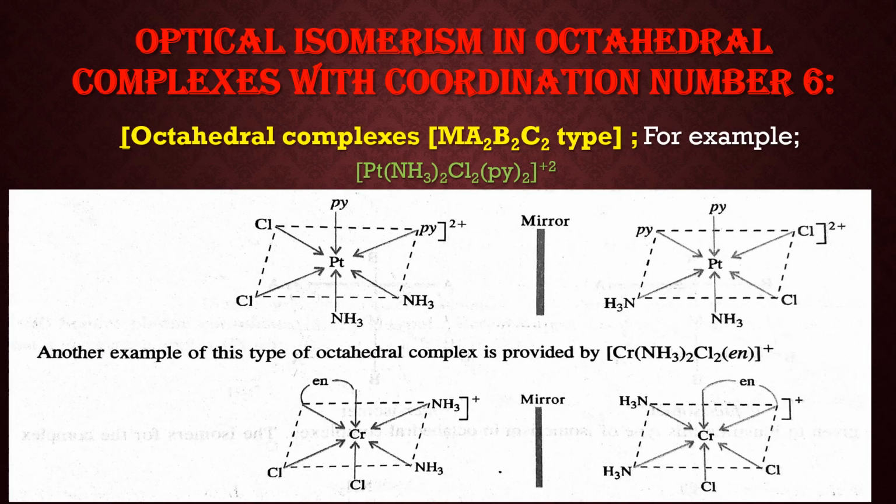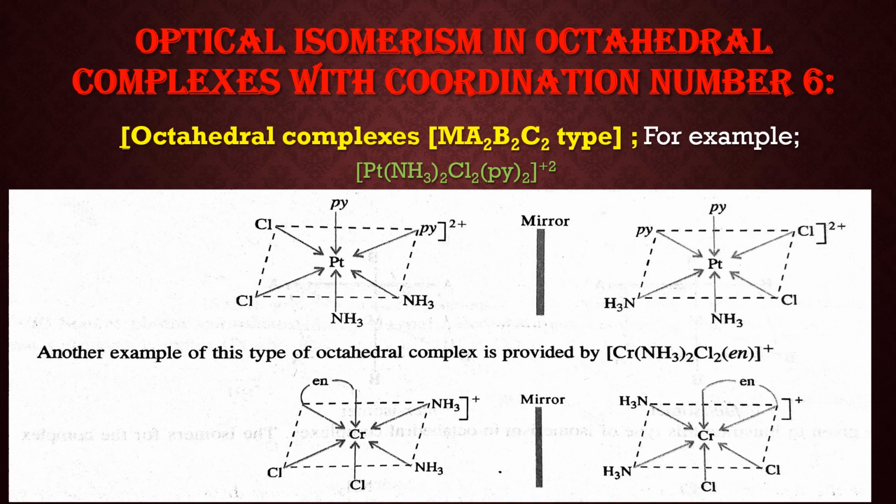Now, optical isomerism in octahedral complexes with coordination number 6. The first is the Ma2b2c2 type, meaning two ligands of one type, two ligands of a second type and two ligands of a third type. The first one is given in the figure and the second one is the mirror image of it.